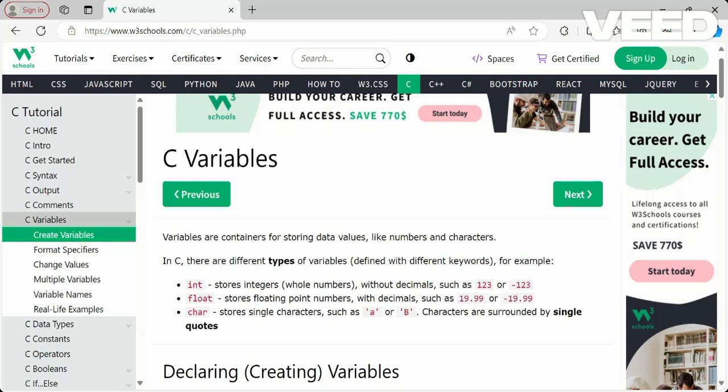Variables are very important to understand in any programming language. So don't skip any part.